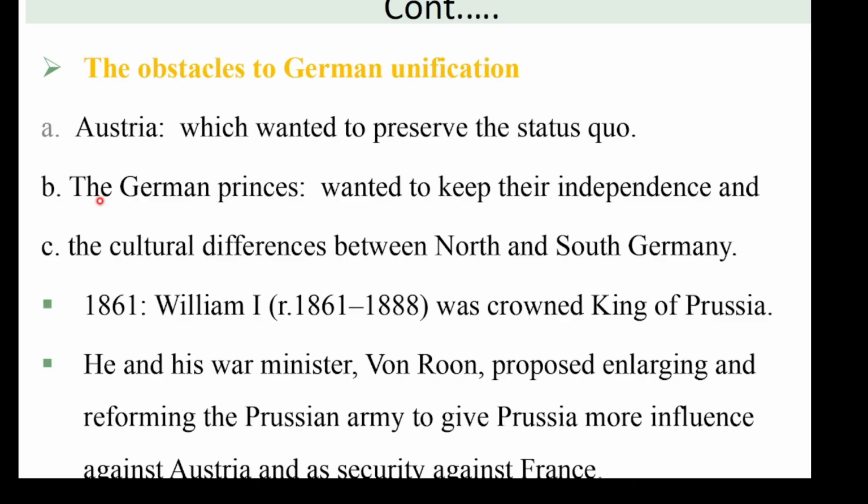German princes themselves were an obstacle to German unification. Why? They wanted to keep their independence, and there were cultural differences between North and South Germany.